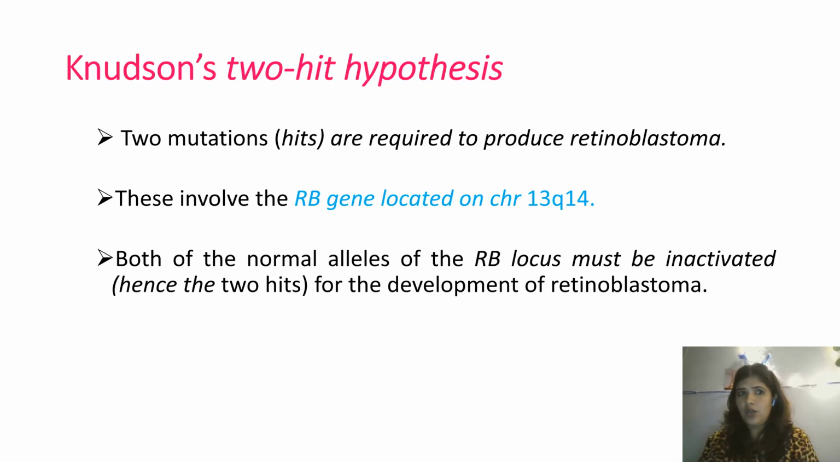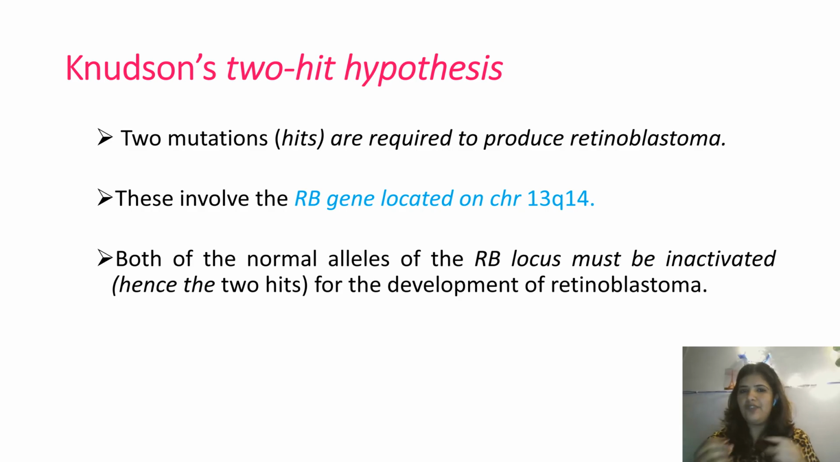There was a scientist named Knudson. He gave a two-hit hypothesis for the appearance of retinoblastoma. He said both of the copies of the retinoblastoma gene have to be mutated in order for retinoblastoma to occur, whether it is the sporadic occurrence or a genetically acquired autosomal dominant inheritance. These hits are for the RB gene, which is located on chromosome 13q14.